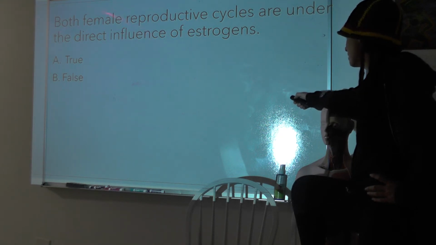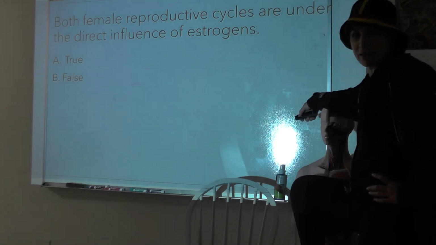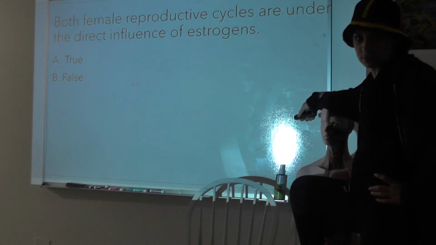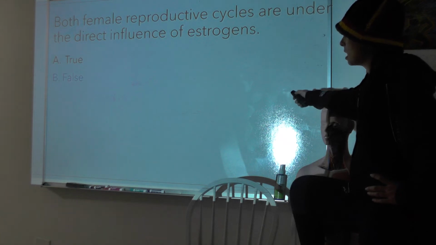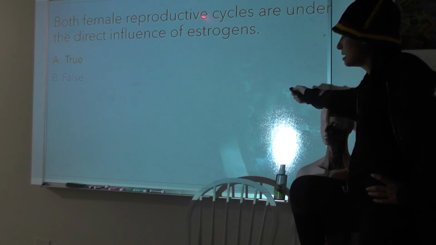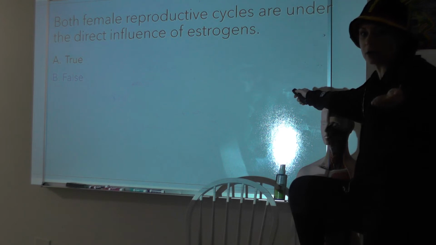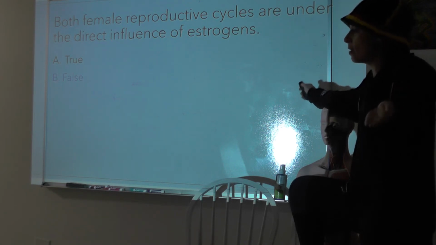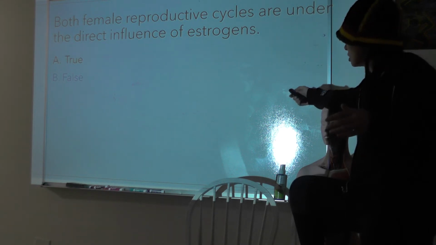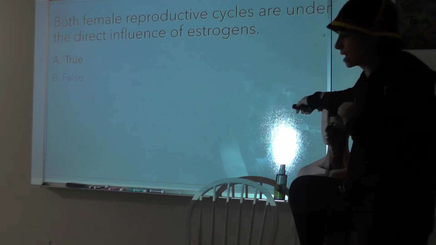You might be sitting there, what the heck are you talking about, both female reproductive cycles? I'm talking about the uterine and the ovarian cycle. Are both cycles under the direct influence of estrogens? And the answer is no. The ovarian cycle is not under the direct influence of estrogens. The ovarian cycle is under the control of our gonadotropic hormones. The ovaries are under the control of FSH and LH. And those changes in FSH and LH are going to cause the changes in the ovary that cause the changes in estrogen production. Estrogens are what's controlling the menstrual cycle.